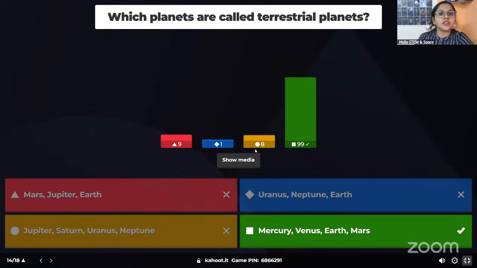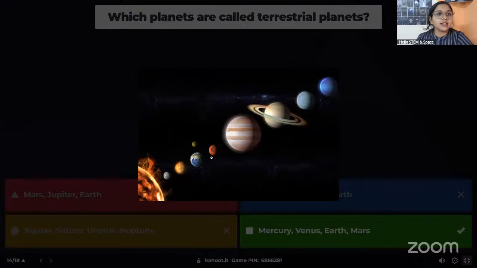See, these are the first 4 planets, and they have a solid rocky body. That's why we call them terrestrial or rocky planets. And if you look at the size, they are comparatively smaller than the other planets in our solar system. After that come the Jovian planets or outer planets. Those are Jupiter, Saturn, Uranus, and Neptune.